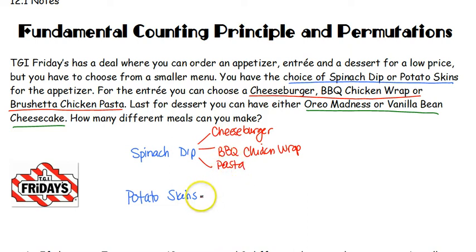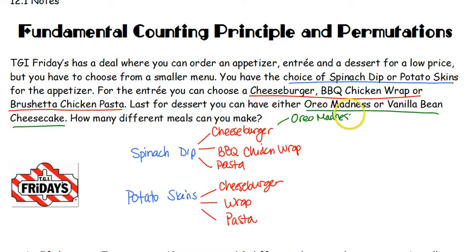If you do potato skins, you have those same three options, so cheeseburger, wrap, or pasta. After you choose your entree, you can choose your dessert, and each dessert option is either going to be the Oreo Madness or the vanilla bean cheesecake. So if you get the cheeseburger, you could get the Oreo Madness or the vanilla cheesecake. Barbecue wrap, same two options, Oreo or cheesecake. Pasta, you get the Oreo or the cheesecake.